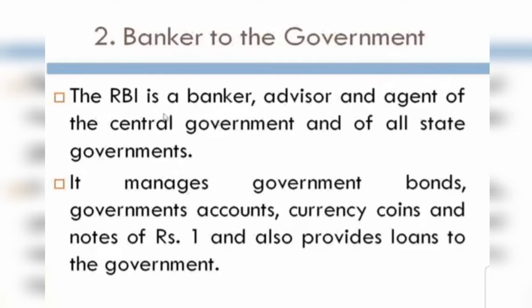Now in this, the second point is the banker to the government. The banker here is the RBI, which works as an agent for the government. You can see in the first point that the RBI is a banker, advisor and agent of the central bank and of all the state governments. Whatever the central or state government requirements are, they are fulfilled by the RBI.